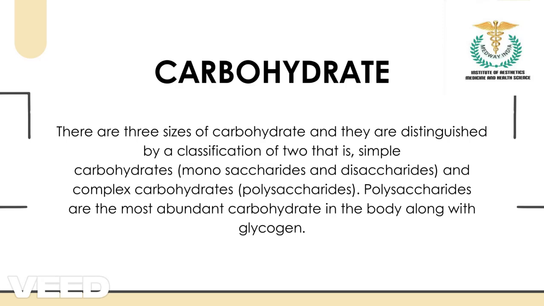So the first macronutrient is carbohydrate. What is carbohydrate? Carbohydrates are classified as simple carbohydrates and complex carbohydrates. Simple carbohydrates are called monosaccharides and disaccharides, and complex carbohydrates are called polysaccharides. Okay. So what is a monosaccharide? A monosaccharide is a single unit of sugar. Carbohydrate is made up of sugar. It is the glucose content that provides us energy.